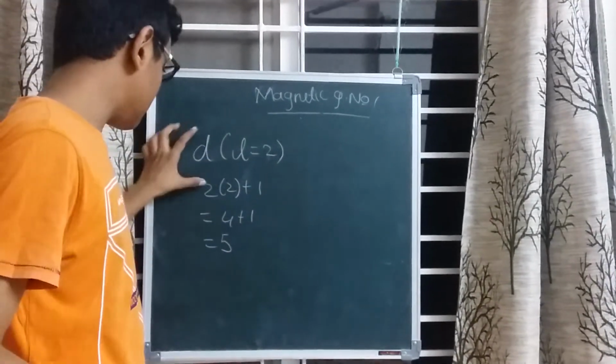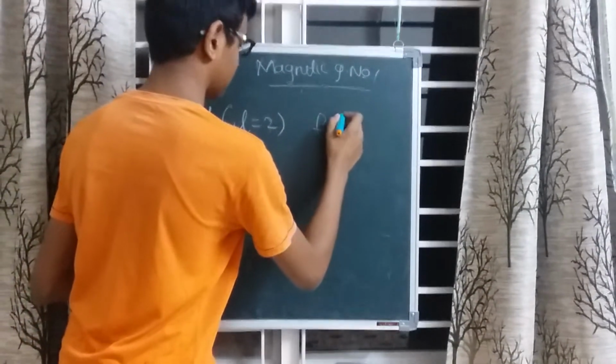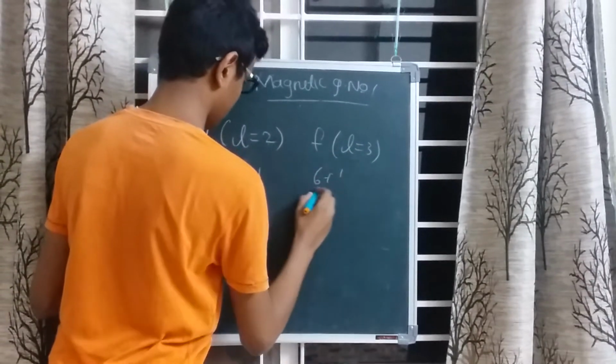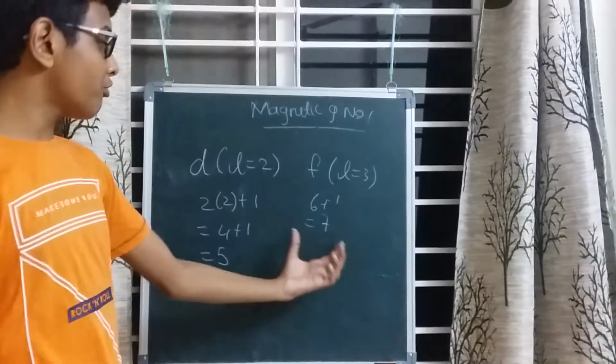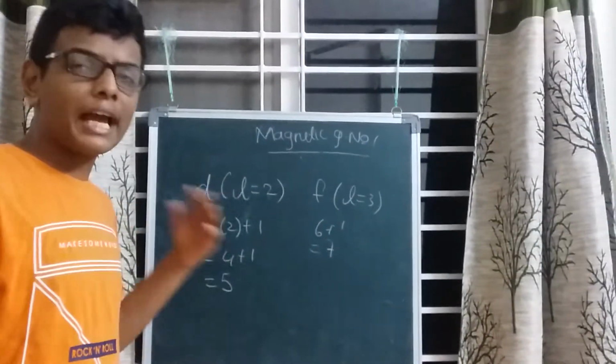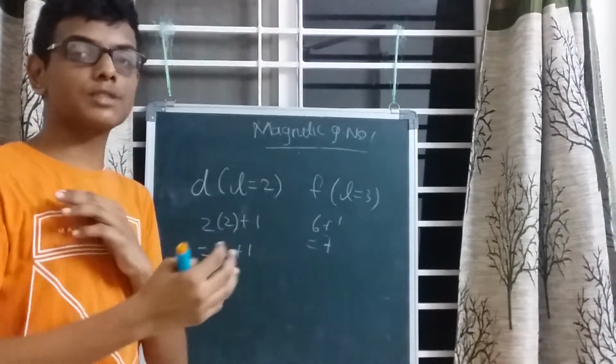And for the F, l equals 3, so 6 plus 1 equals 7. The F could be arranged in 7 different ways along the X, Y and Z axes, which we will discuss in the next video.